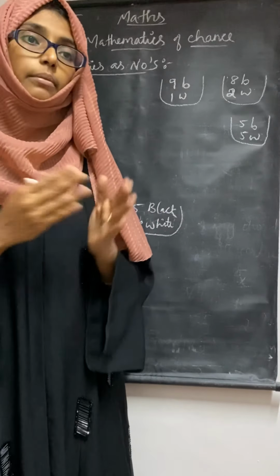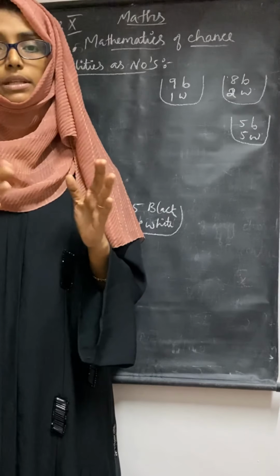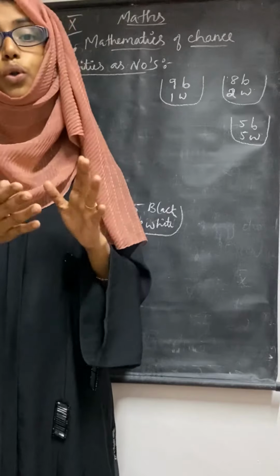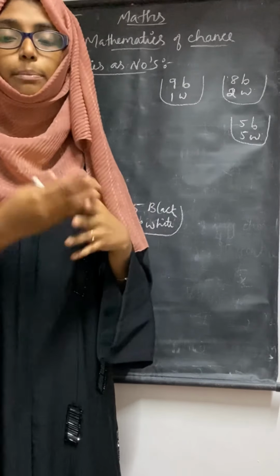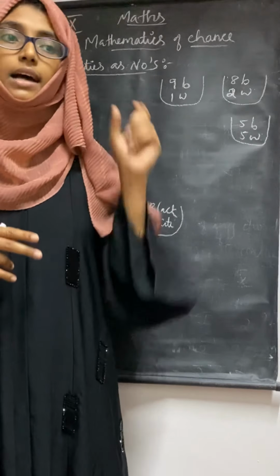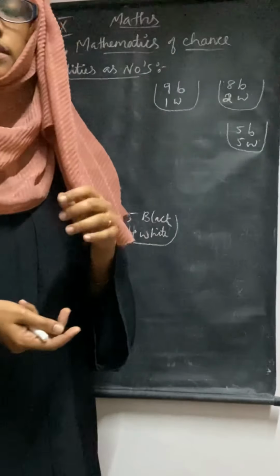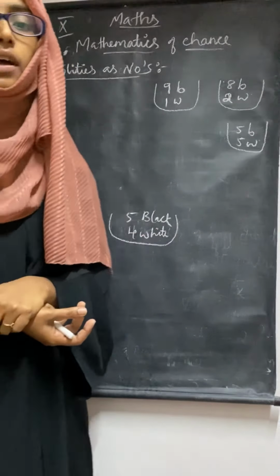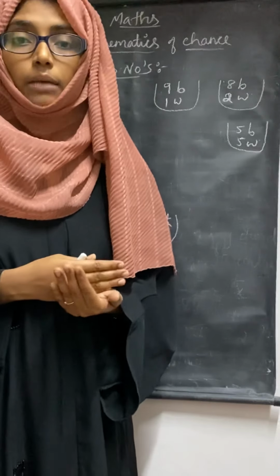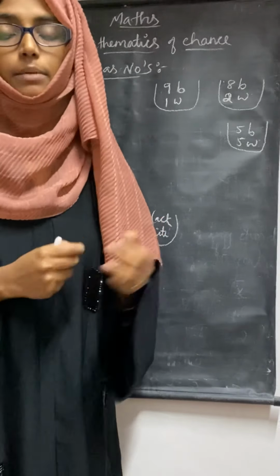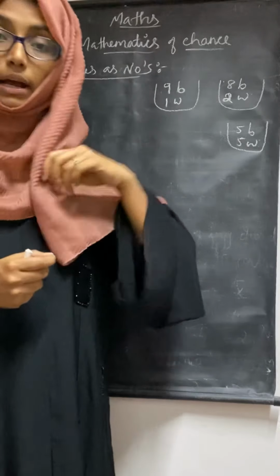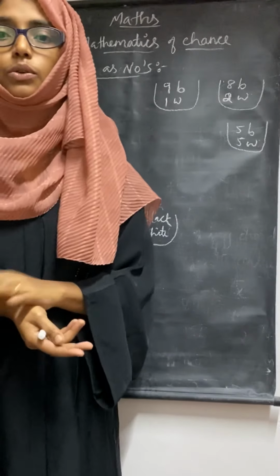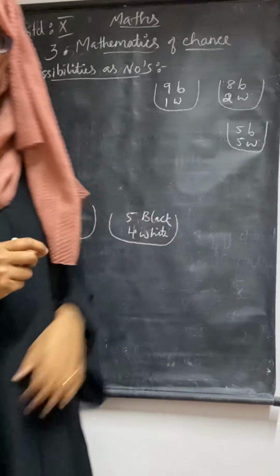Sometimes the exam will be 50-50, meaning sometimes it will be easy or sometimes it will be tough, so you don't know whether you will fail or pass. That time the chance will be 50-50. Instead of saying all these chances, chance of winning, chance of losing, mathematically we can say one name, that is probability. That is the main thing in this chapter, probability of whatever events are going on.